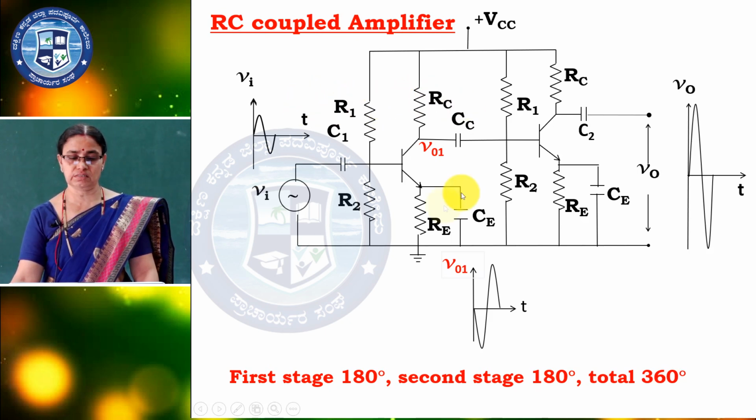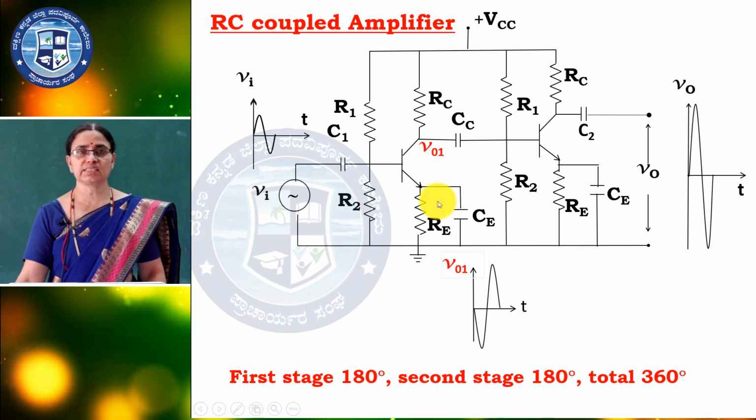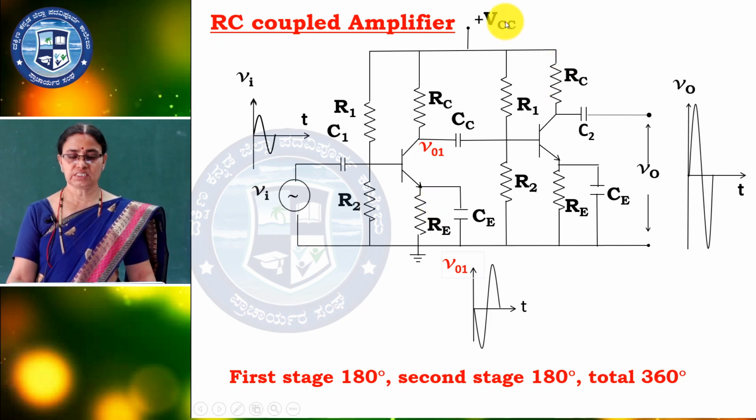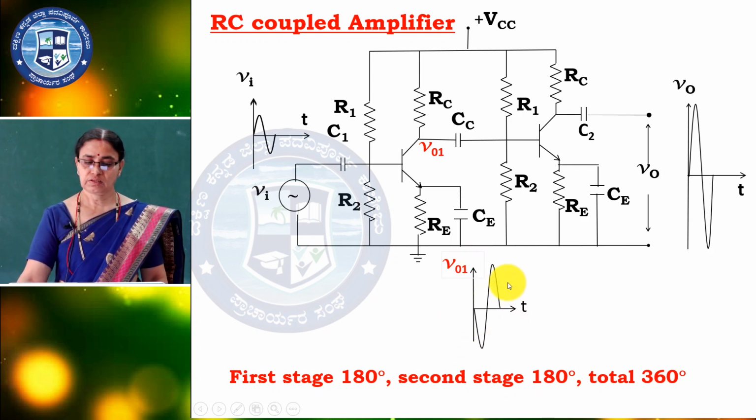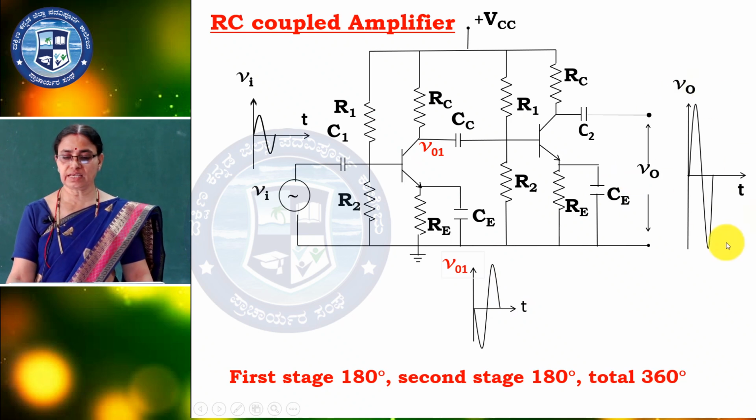First we have to know the circuit diagram: all the resistors R1, R2, RC, RE are necessary for the biasing, VCC is the supply voltage, then coupling capacitors and bypass capacitors, whose functions are the same here, and the input is very small. At the output you get similar to the CE amplifier a 180 degree phase shift, and here again a 180 degree phase shift from this amplifier.